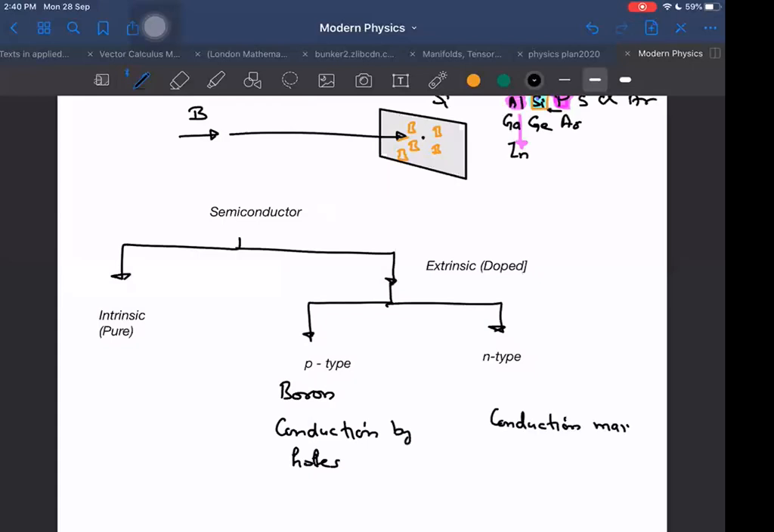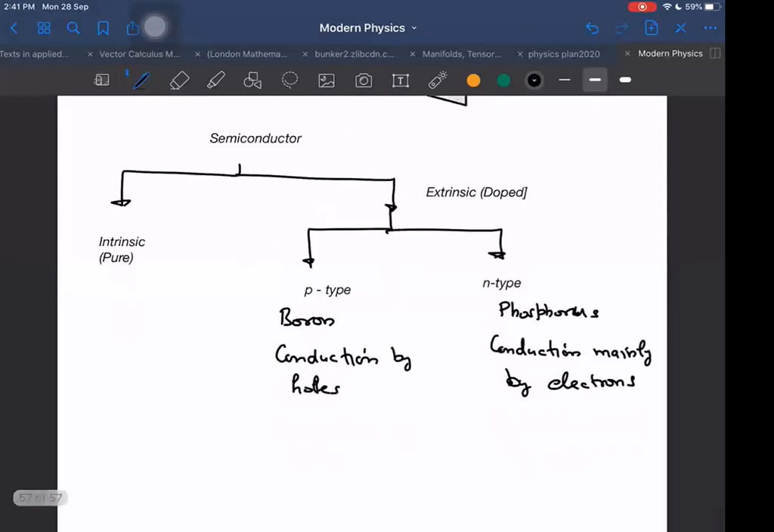And here, conduction mainly by electrons, when we add phosphorus. This is just an example. We can add other things also, but phosphorus is one example only. Conduction mainly by electrons, conduction mainly by holes. Here the number of holes is much larger than the number of electrons, and in this case the number of electrons is much larger than the number of holes. And in this case the number of electrons is just equal to the number of holes at all temperatures.